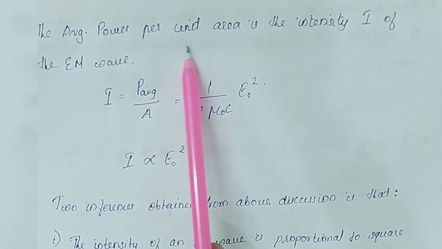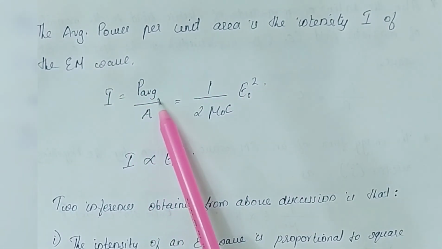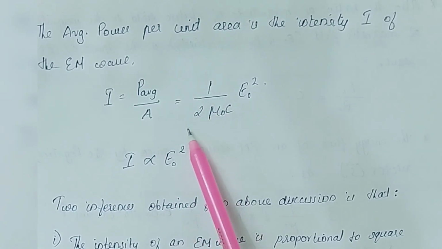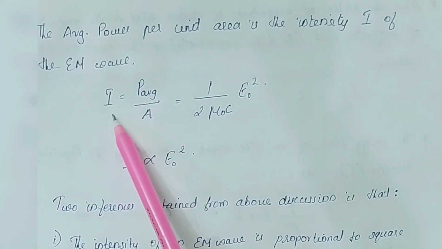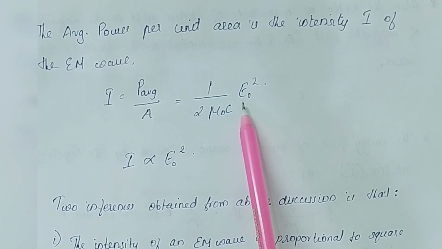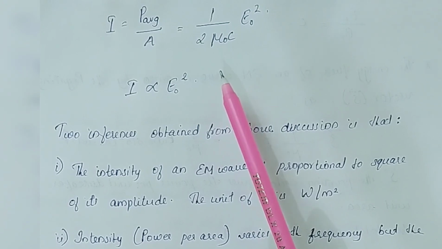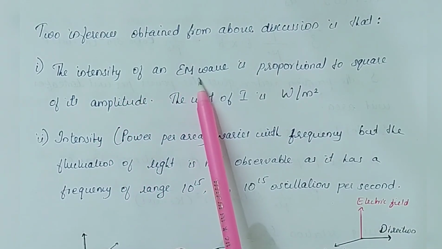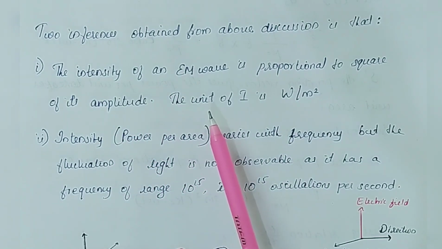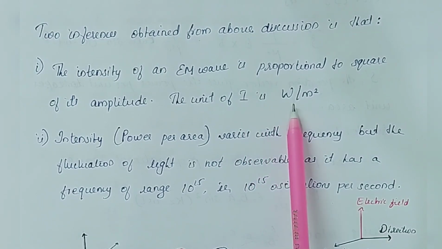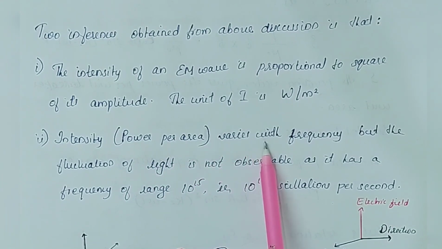Now the average power per unit area is the intensity of our electromagnetic wave. Intensity I is equal to P average by area, which is obtained as 1 by 2 mu naught c E naught square. From this expression we can see that the intensity of our electromagnetic wave is proportional to the square of the amplitude. So from all these discussions, two important inferences: the intensity of our electromagnetic wave is proportional to the square of its amplitude, as we just saw, and the unit of intensity is watt per meter square.